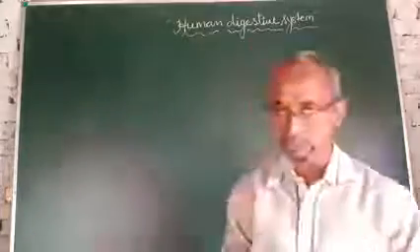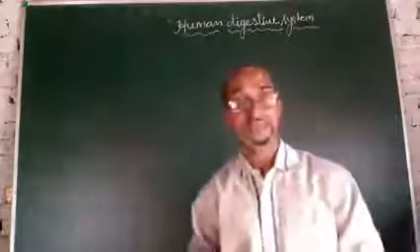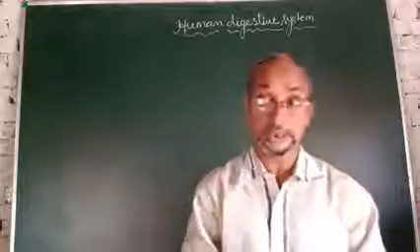These are the parts of the alimentary canal, and all these parts participate during digestion.